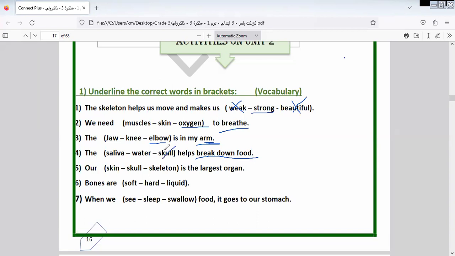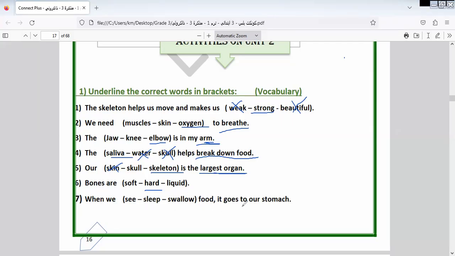Not squirrel, because in the head, not water, it's saliva. Okay. Space is the largest organ in our body. Which one? Skin? Wrong. Skeleton is the largest organ in our body. Bones are space. Bones are what? Hard, not soft. Hard, because soft can't help us move.